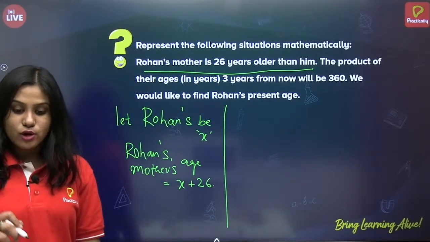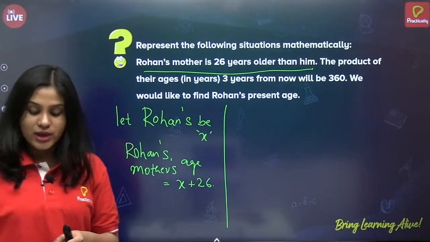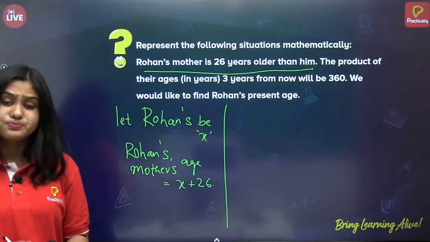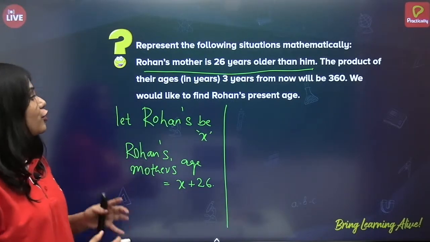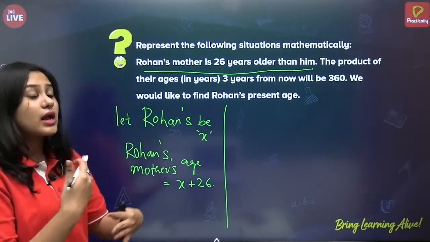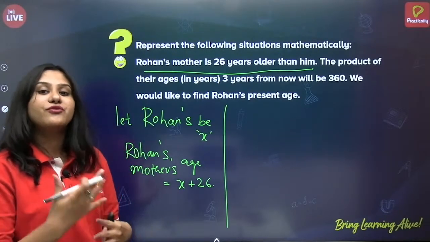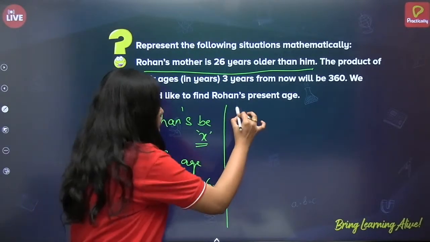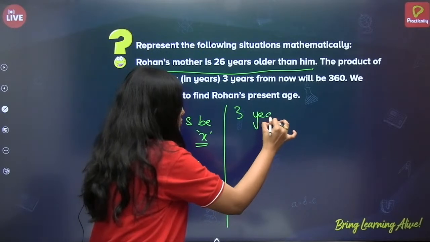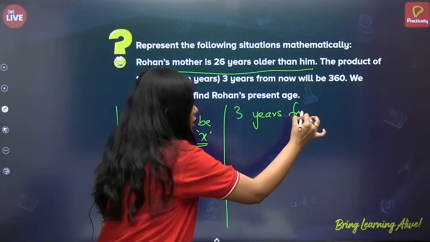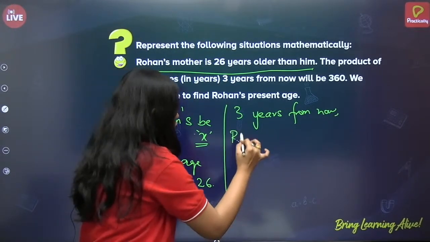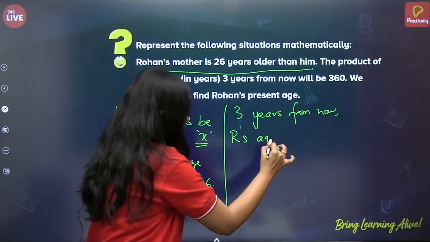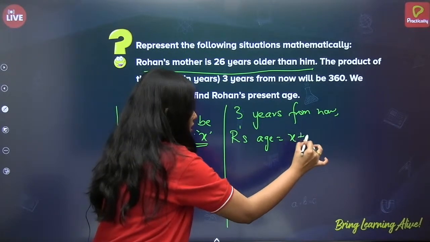Okay, the answer I got is x square plus 32x minus 273. Alright, let us check. So next, the product of their ages 3 years from now. Okay, what is meant by from now? 3 years from now means what will be Rohan's age? Rohan's age will be x plus 3 years.